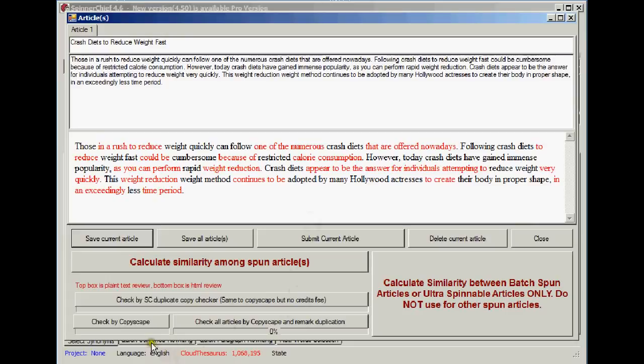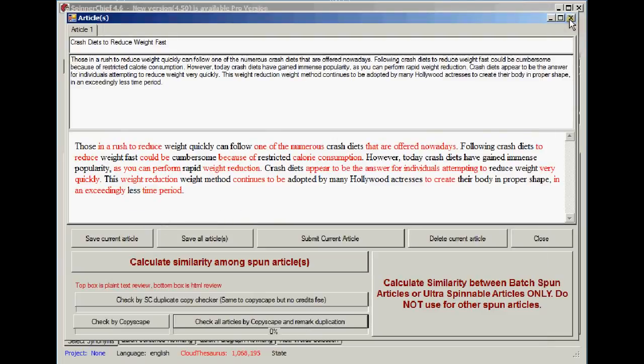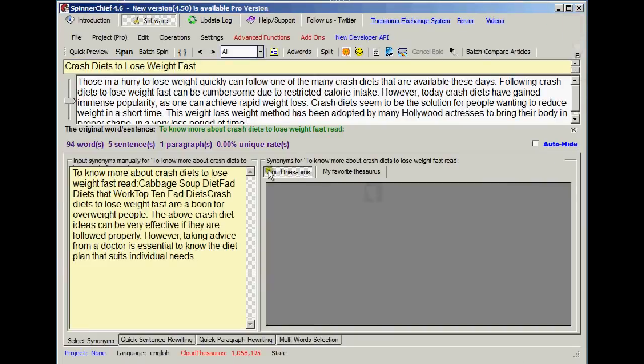So the next thing you want to do is check by Copyscape. That's what we want to do, isn't it? We need to pass Copyscape for this article to be unique. So let's have a look at this. And this is what happens. You think you've got a really good article, and you haven't because it's not unique according to Copyscape. This is where the new cool tool comes in. This is how we're going to deal with it in the future.